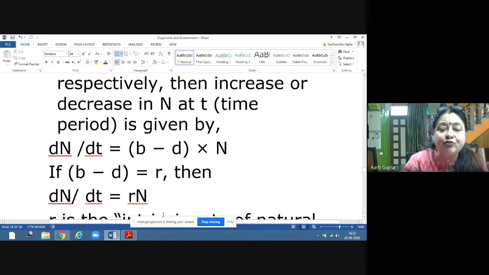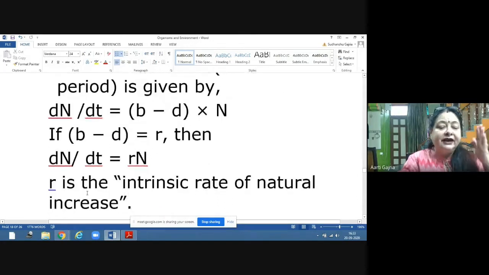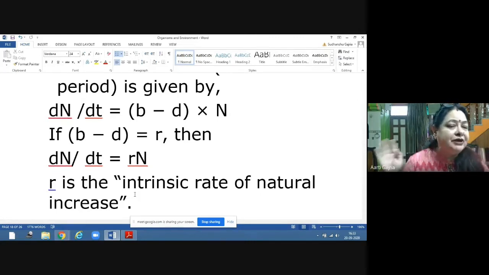What is small r? Small r is the intrinsic rate of natural increase. That means whenever there are ample resources, the density would depend only on the birth rate and the death rate.